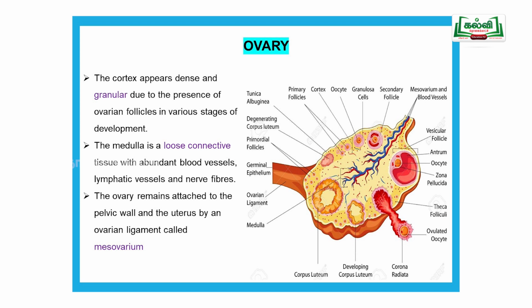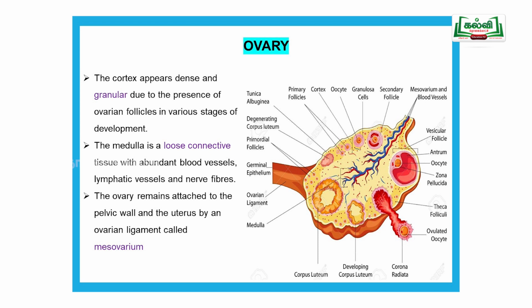In the medulla there are mostly blood vessels, arteries, veins, lymphatic vessels and nerve fibers.